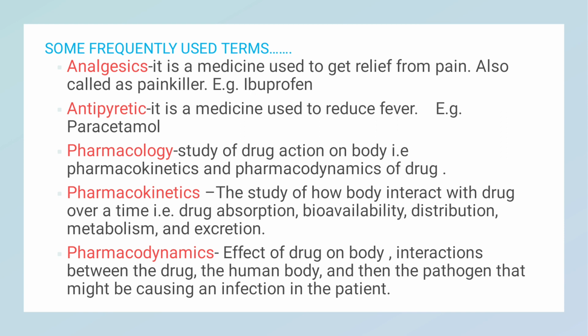All these points are studied in pharmacokinetics. Pharmacodynamics is the effect of the drug on the body, that is the interaction between the drug, the human body and the pathogen that might be causing an infection in the patient. So pharmacokinetics is the effect of the body on the drug, and pharmacodynamics is the effect of the drug on the body.